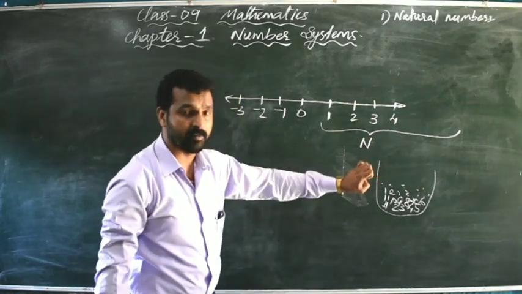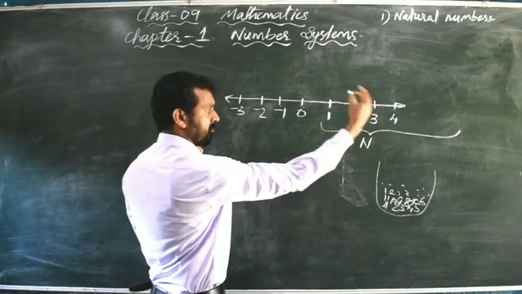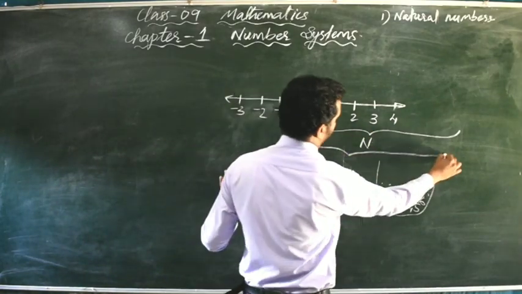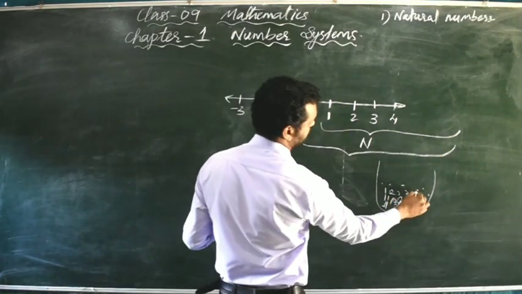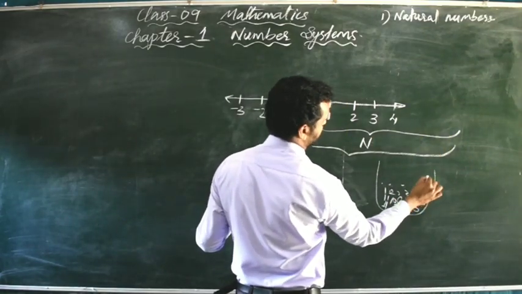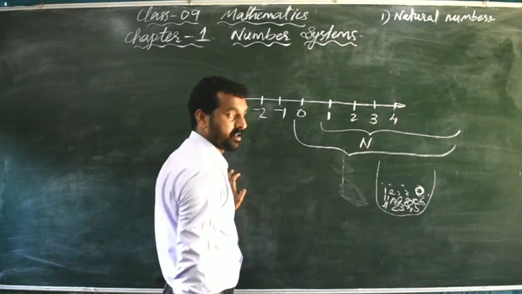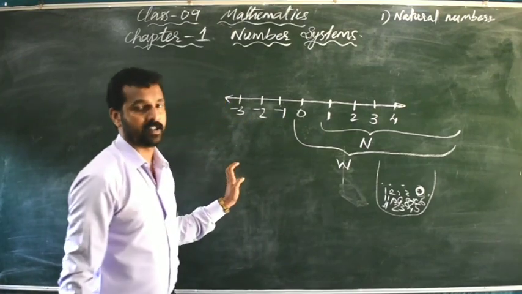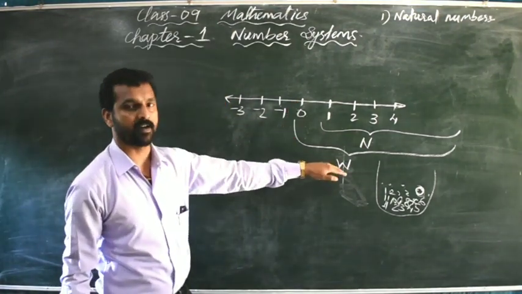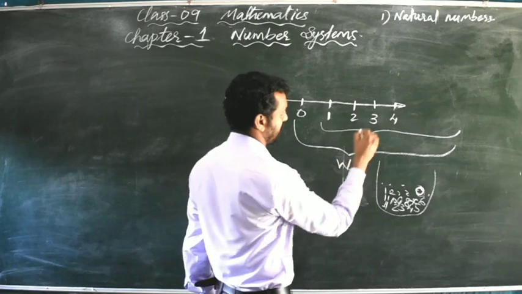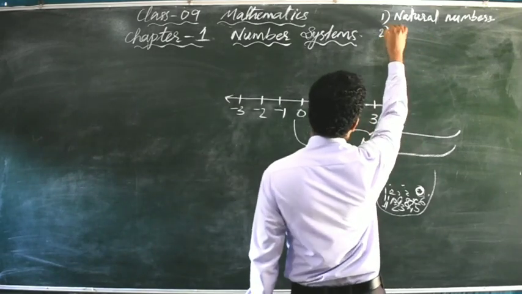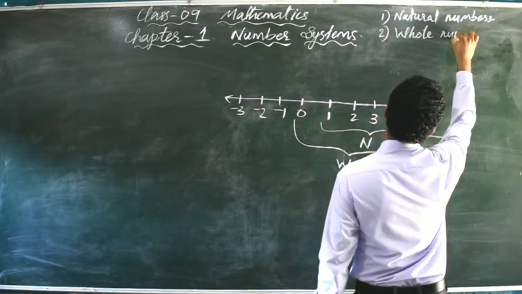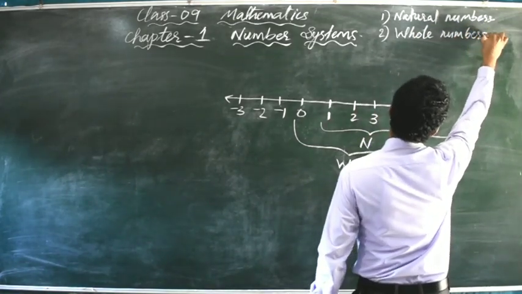Now you have natural numbers in your bag. Again, you come back and collect this 0 also, and you put the 0 inside your bag. Now these numbers are called whole numbers, and they are denoted by the letter W. Natural numbers including 0 are called whole numbers, denoted by W. That is the second type of numbers, whole numbers.